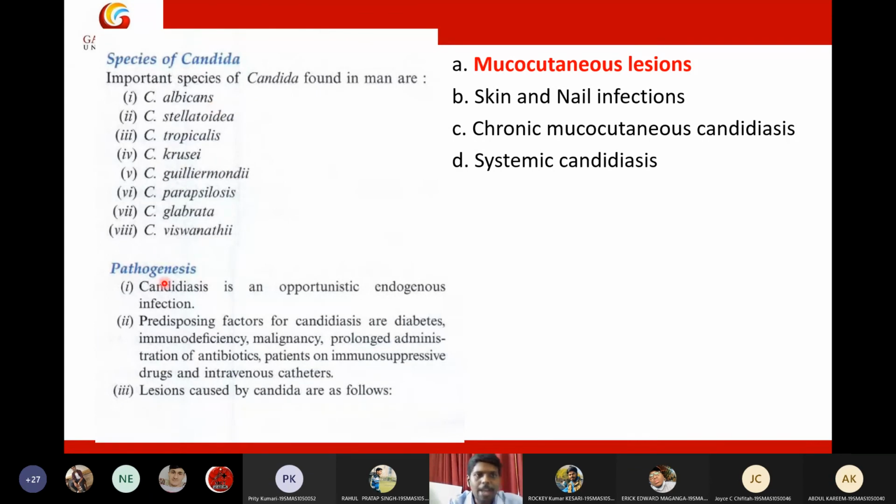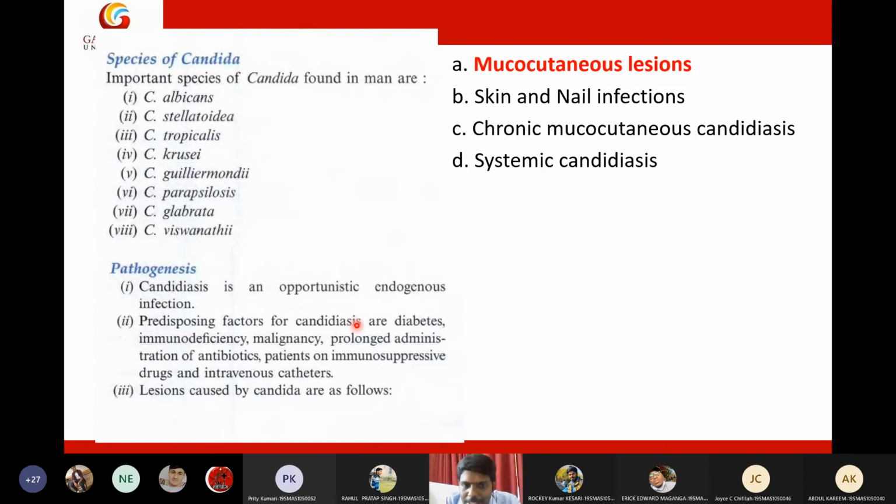Okay. Then pathogenesis. Pathogenesis means how the disease evolves in the body. The progress of disease is called pathogenesis. So Candida is an opportunistic endogenous infection. Predisposing factors for candidiasis. That means what factors will contribute to Candida infection.